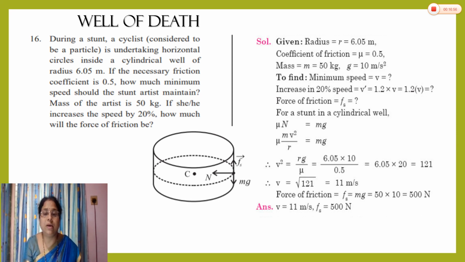I had explained it in one video also. So put the value of r, g and mu. You can find the under root of 121, that is v is equal to 11 meter per second. So this is the speed so that we can move safely there in that horizontal circle. And what will be the frictional force? Though he increases the speed, the force of friction is equal to mass into gravitational acceleration. It depends only on the mass. So 50 multiplied by 10, that is equal to 500 Newton is the frictional force here.